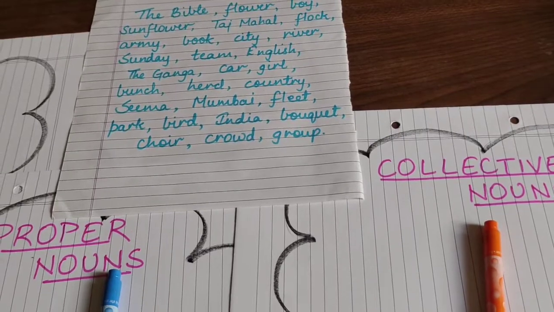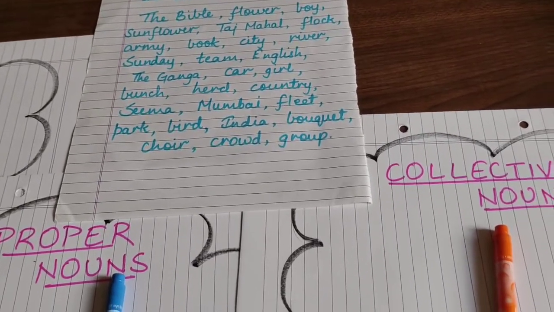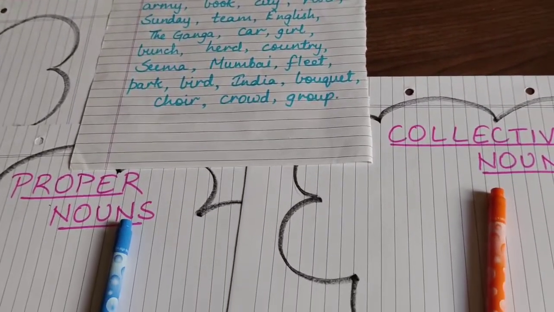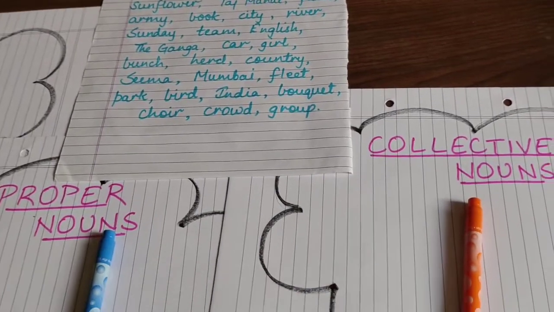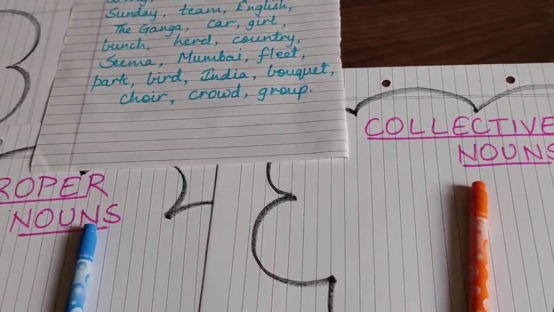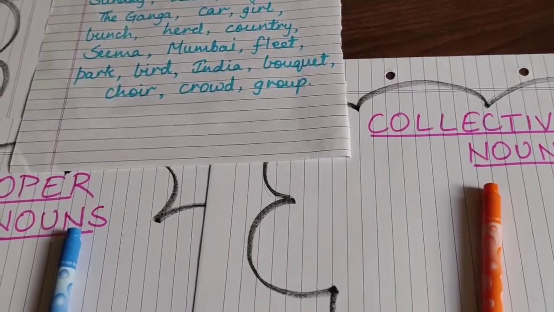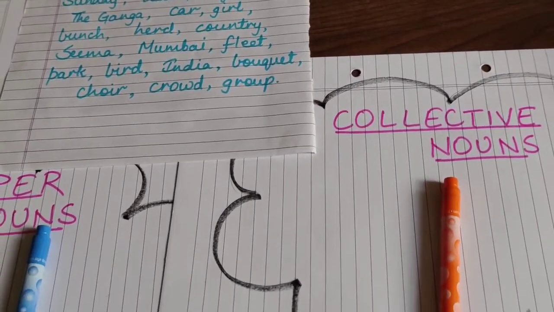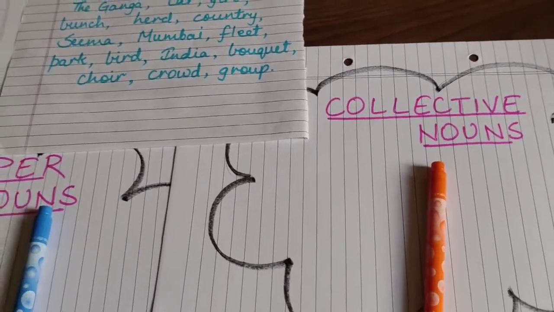So then again, the words fleet and army will be in the category of collective noun, because collective noun means it is a collection of many things which are of the same category. Ships, if all the ships are standing together, that means a fleet of ships.